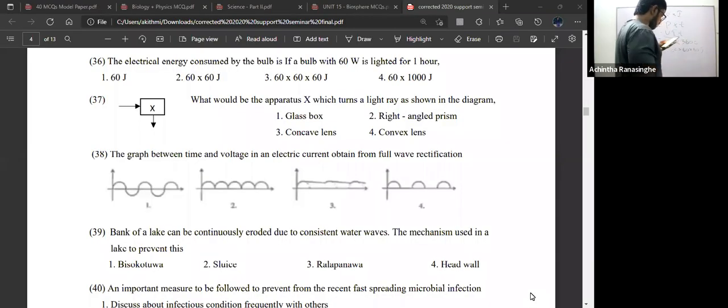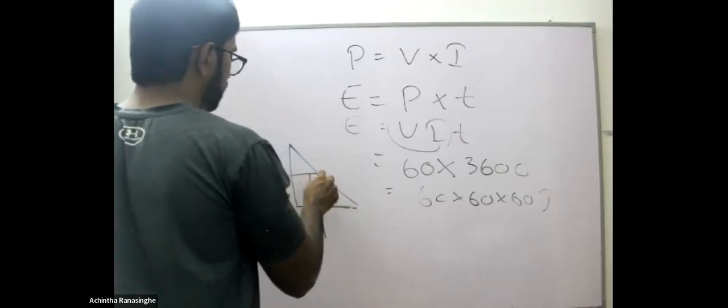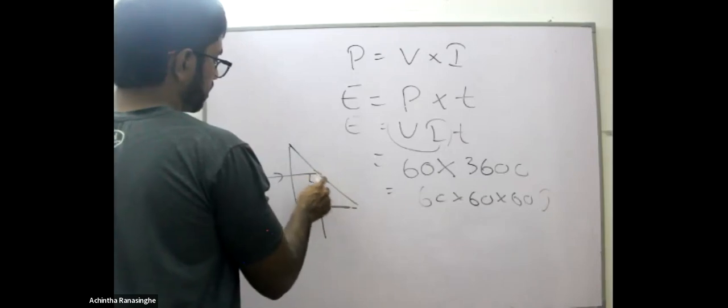Thirty-seventh one. What would be the apparatus X which turns a light ray as shown in the diagram? Prism. A right angle prism can turn the light ray by 90 degrees.